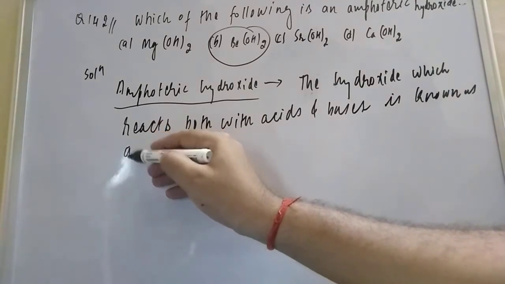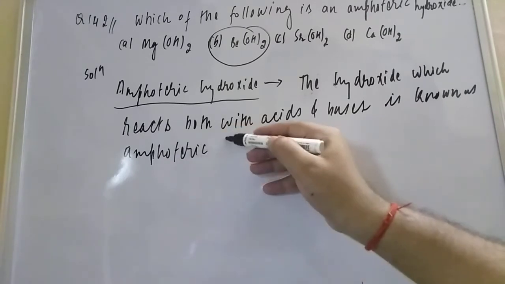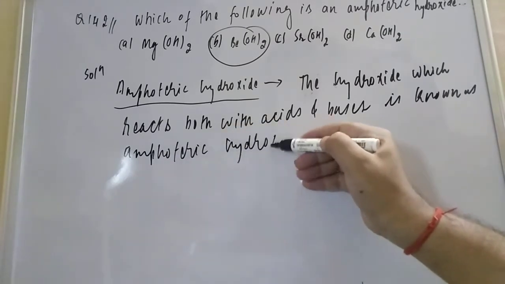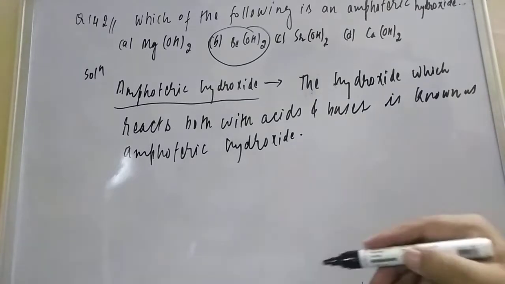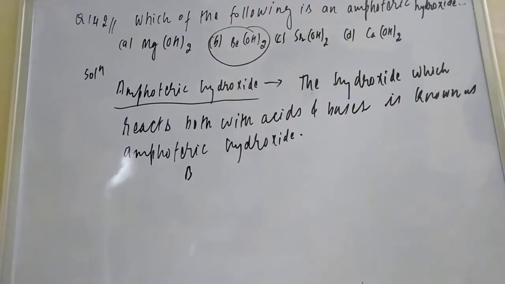Now you try to understand how. If you take beryllium hydroxide, it will react with both acids and bases.